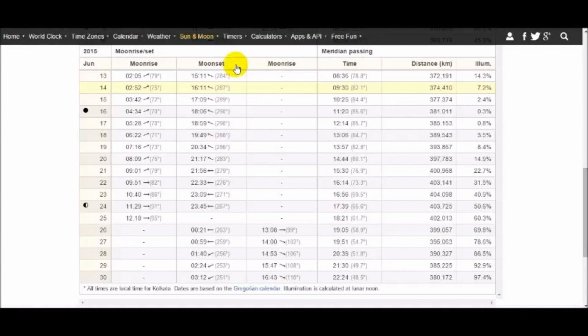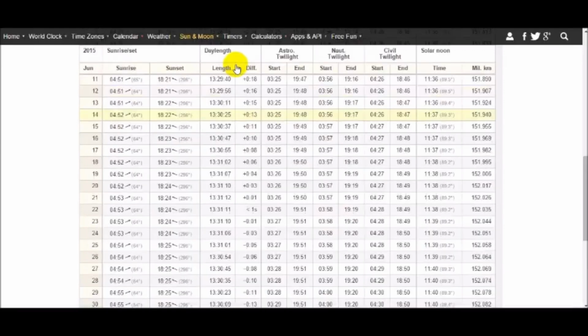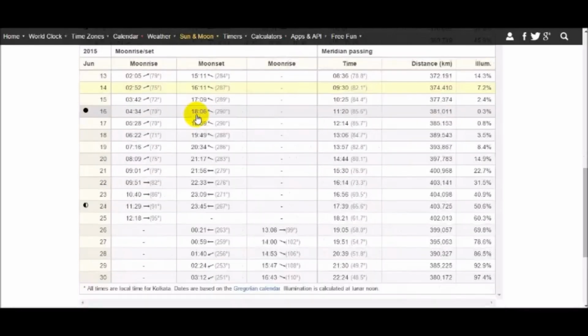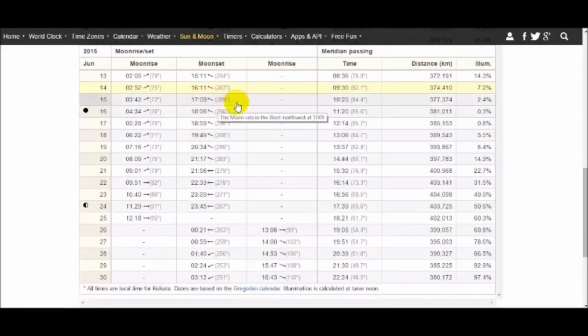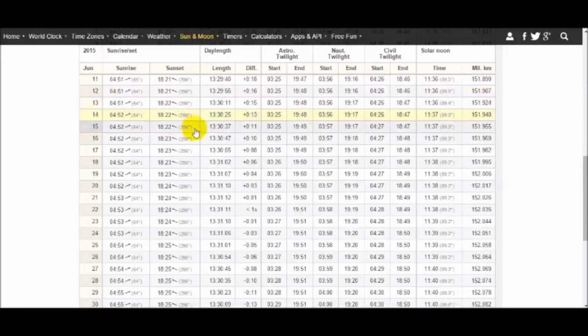June 14, that's today, is not very important for the analysis. So let's jump ahead with the June 15 data. June 15, let's look at the sunset time. It's 18:22, that's 6:22 p.m. And June 15 moonset is 17:09, that's 5:09 p.m. So the moon has already set before the sunset. The moon has already set at 5:09 p.m. and the sunset will be later at 6:22 p.m.